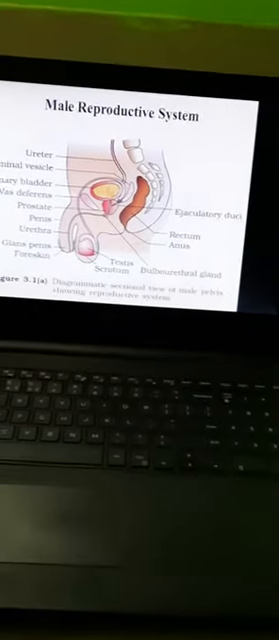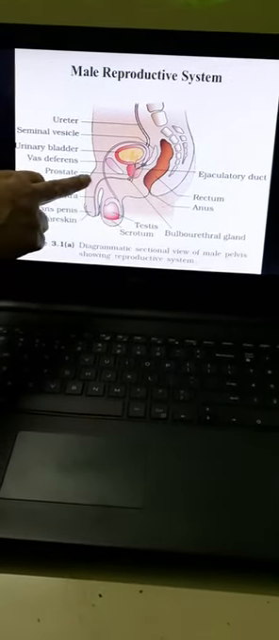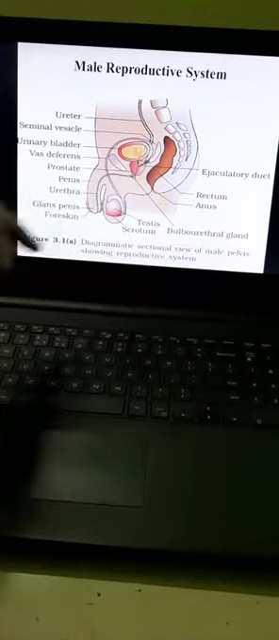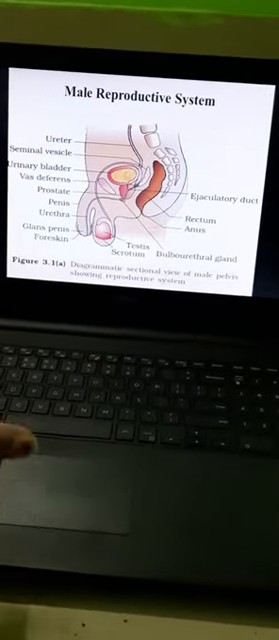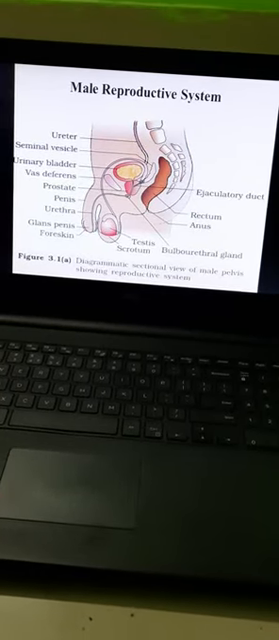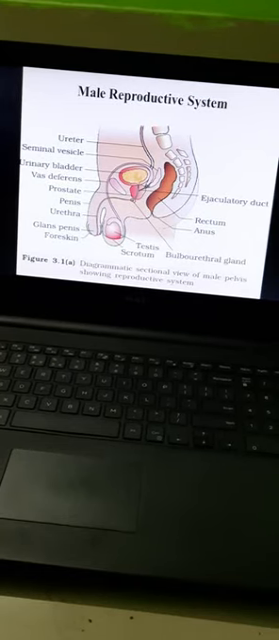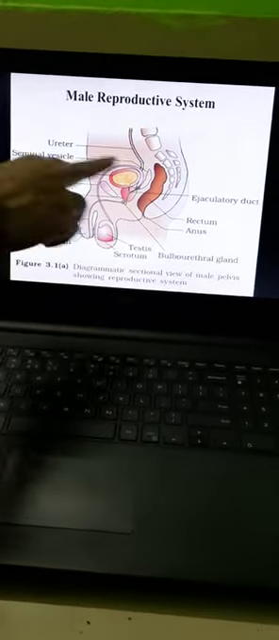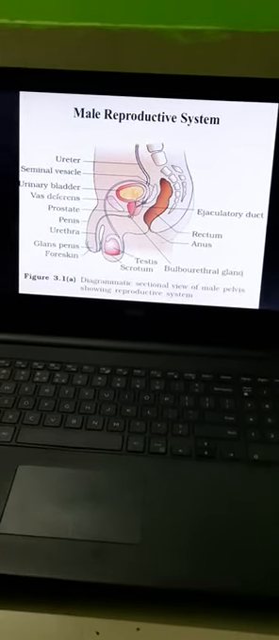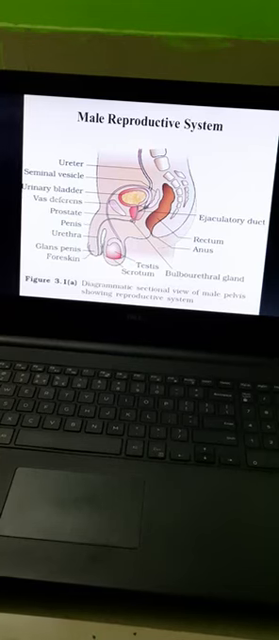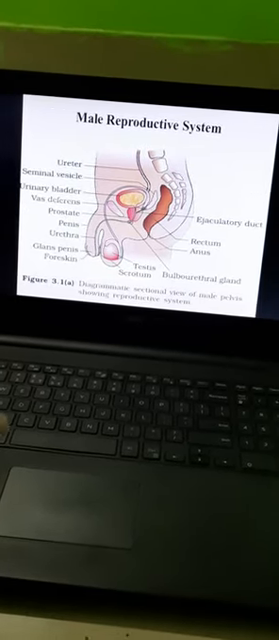So here we have three types of glands. First is the seminal vesicle, then we have the prostate, and then we have the bulbourethral gland. We will get to know about these glands' functions one by one. Next, the secretions of these glands constitute the seminal plasma. We already know that glands have the function of producing several hormones which are very essential for our body.